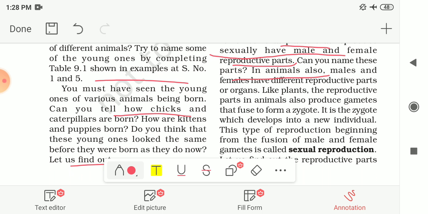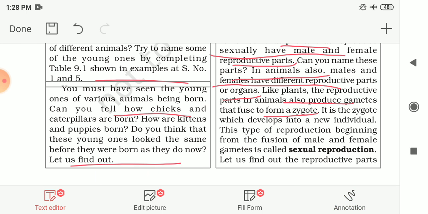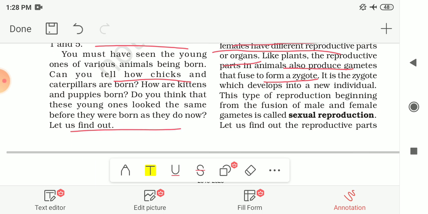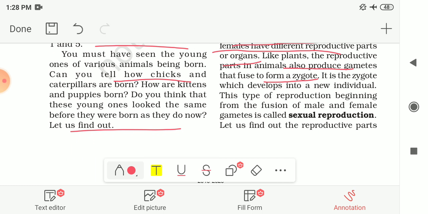Like this, in animals also, males and females have different reproductive parts, or you can say organs. Like plants, the reproductive parts in animals also produce gametes that fuse to form a zygote. The gametes fuse with each other, or you can say mix with each other, and at the end they form the zygote. It is the zygote which develops into a new individual.